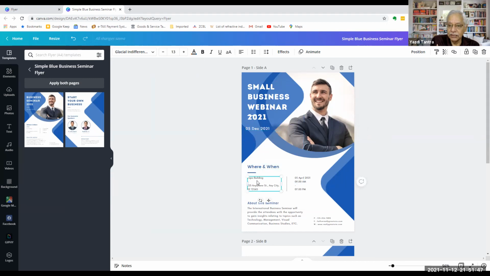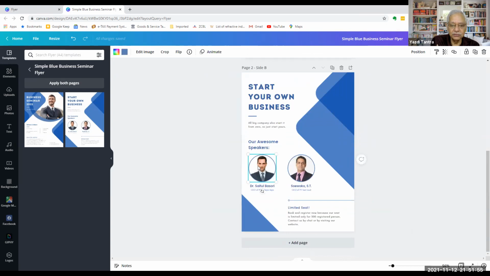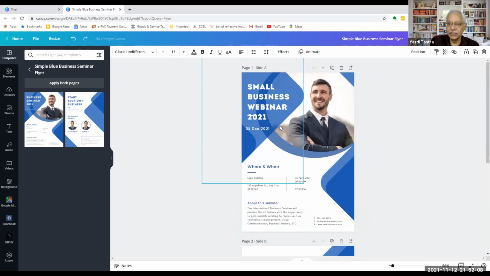Where and when I can go and type whatever I want to type anywhere, and my brochure will be ready. As I said, this I want to delete, I want to insert another picture. Fine. Anything that you want to do, you can do. You can go and change any stuff and your brochure is ready or your flyer is ready.